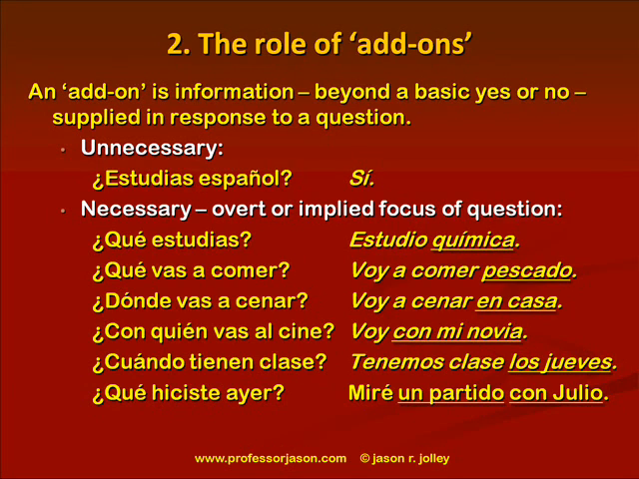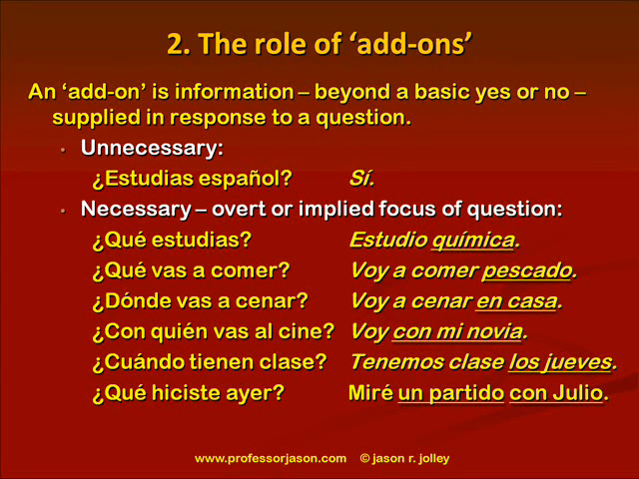So let's look at some more examples. If somebody asks me, ¿Qué estudias? They're expecting me to supply the add-on complement, right? The topic, estudio química. Or if somebody says, ¿Qué vas a comer? They're also expecting me to supply the complement or the add-on, pescado or pollo, right? Voy a comer pescado, right?